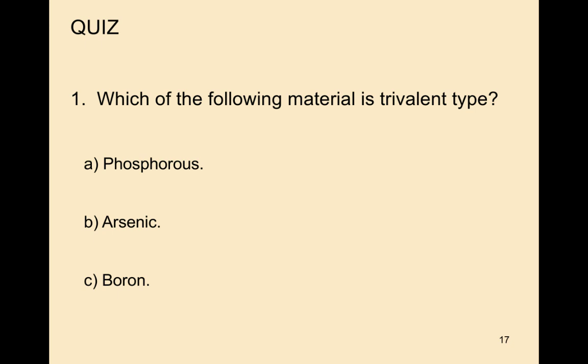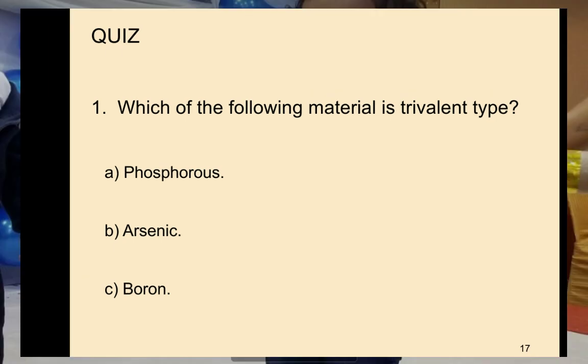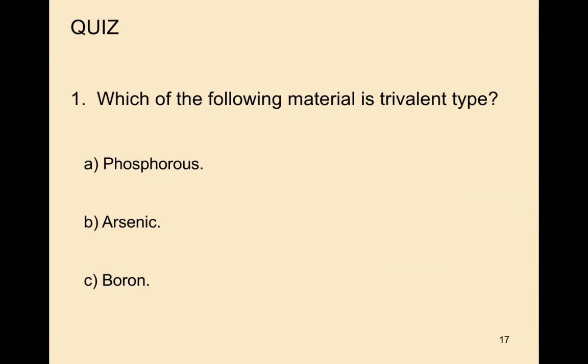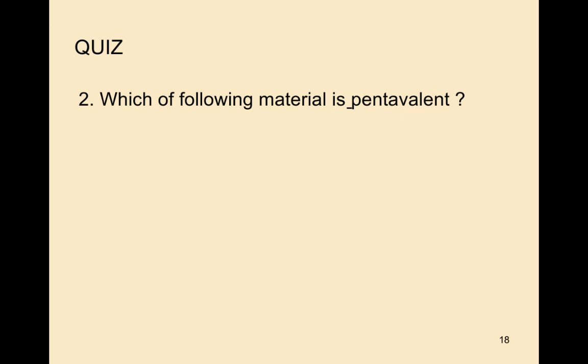Boron is the trivalent atom. Next question: which of the following material is the pentavalent? Pentavalent examples include arsenic. So the pentavalent atom in the given options is arsenic.